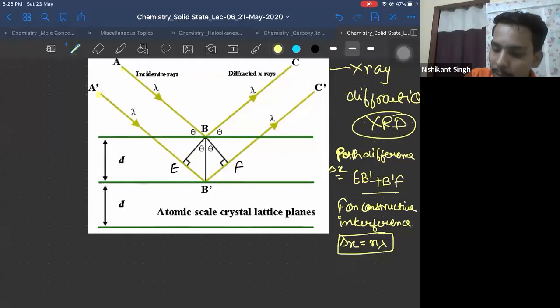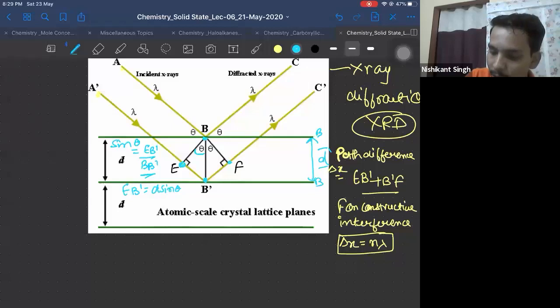Now I'm going to find EB' and B'F. For EB', in this triangle I'm taking sine theta. This distance between two layers is called interplanar spacing, d. So BB' is d. Sine theta will be EB' by BB', and BB' is d, so EB' will come out to be d sine theta.